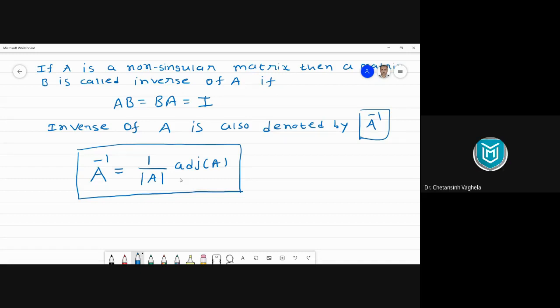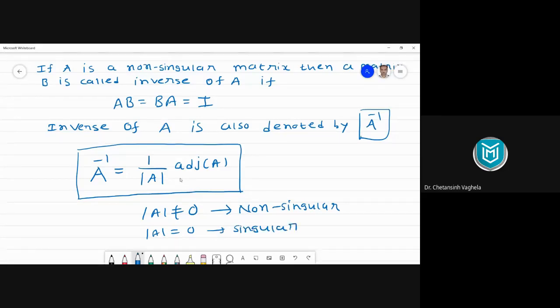Yes, here we are taking 1 upon determinant of A. So if by chance your determinant of A gets 0, then we'll get 1 upon 0 here, and we cannot divide any number by 0. That means your determinant value has to be non-zero. And if your determinant is non-zero, then such matrix A is called non-singular. This definition was there in your 12th. If the determinant is 0, then we call it singular matrix.